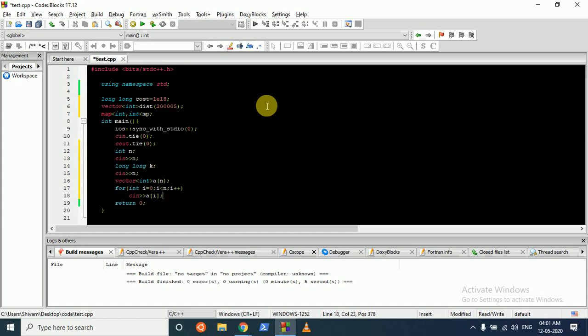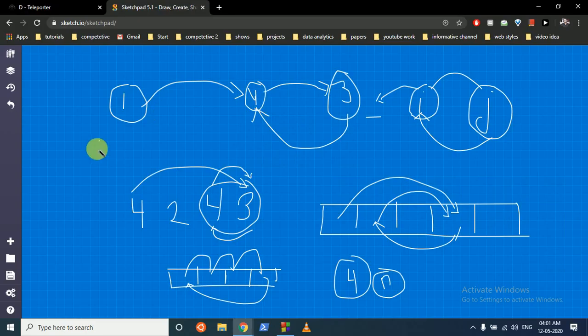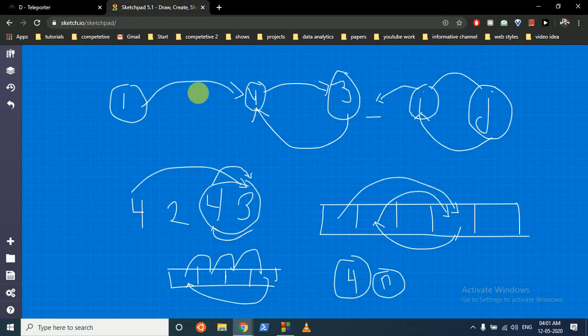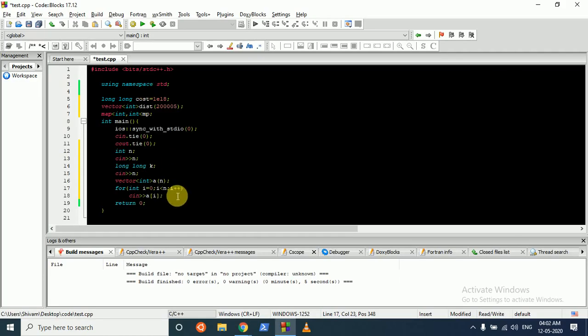Because our values are from 1, and 3 means that we jump to city 3, we can make it minus 1 so that we can do it in our indices form, so that we can jump directly to the second index. So after taking it, we'll subtract a of I minus 1.